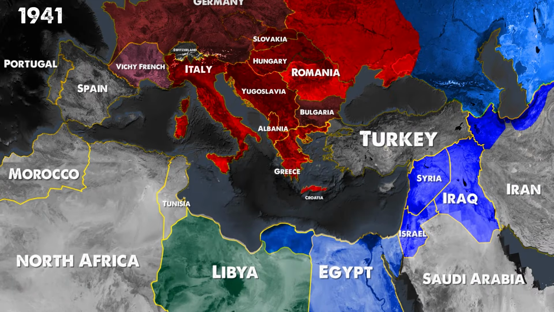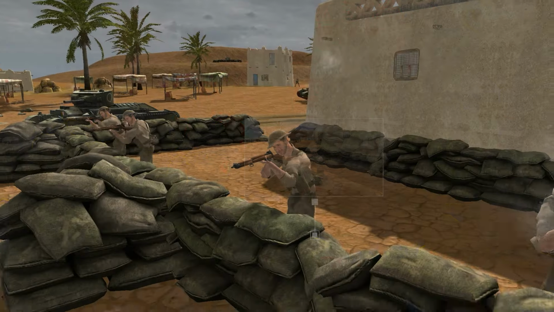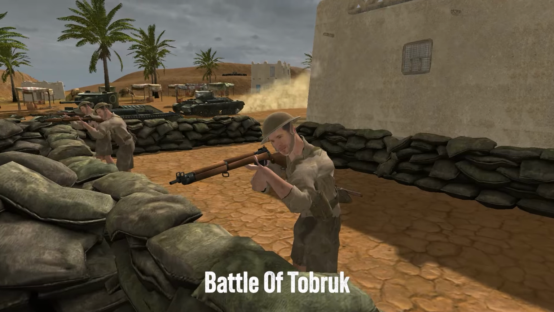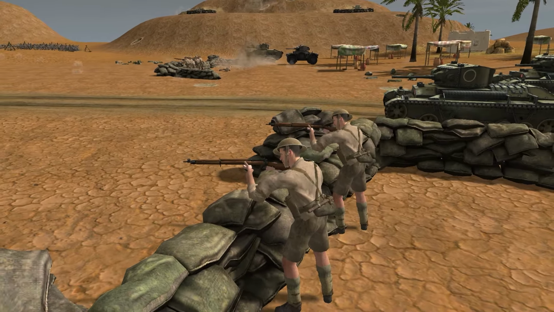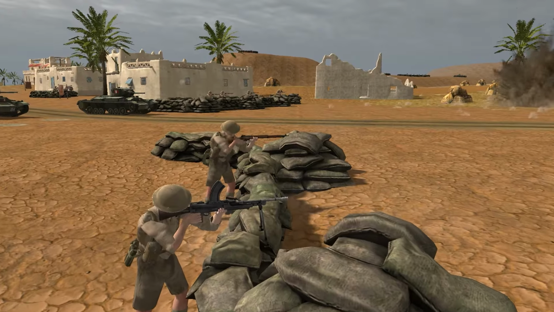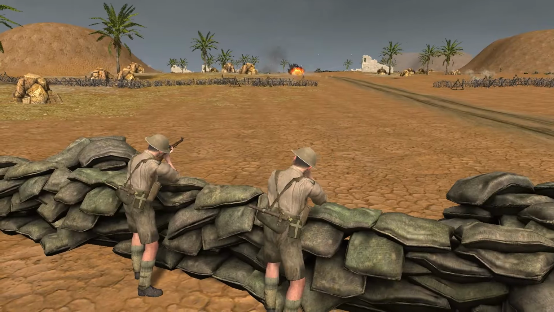In fact, what gave Hitler courage was the regaining of territory on the North African front under Erwin Rommel. The Germans recaptured Tobruk. The Battle of Tobruk was a 1941 conflict on the North African front during World War II. It was fought between the Allied and Axis powers. Tobruk was a strategic port city and an important point on the North African front.